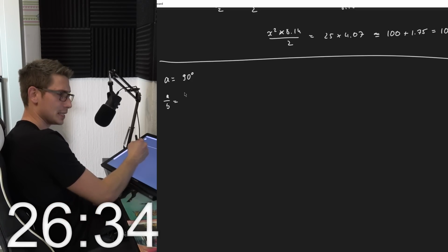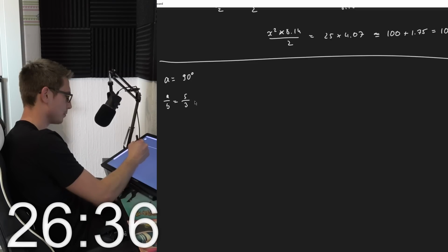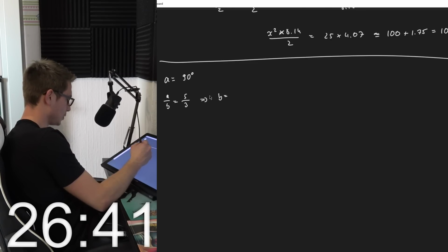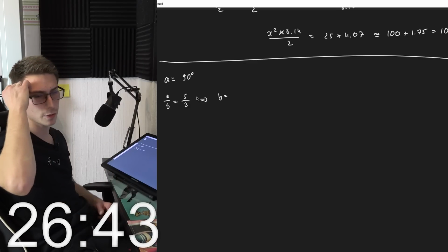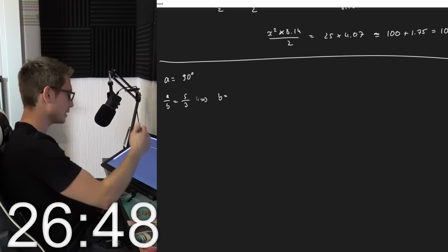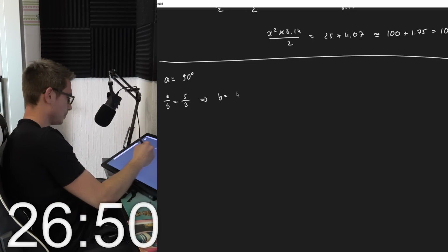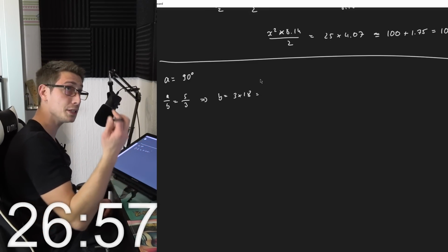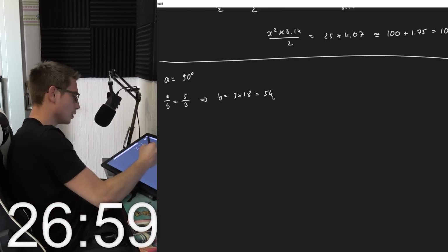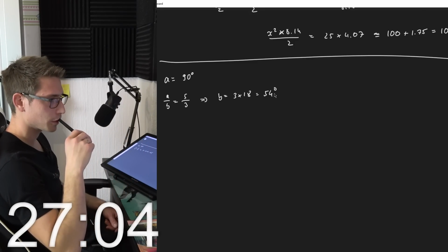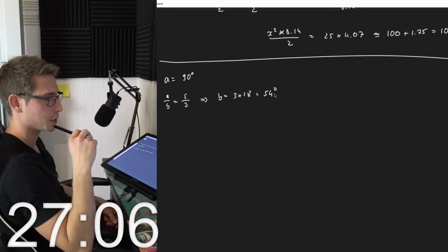A divided by b is equal to 5 divided by 3, meaning b is equal to, okay, 90, so we have to expand this by 18. So 3 times 18, which is going to give us 54 degrees. Okay, 54 degrees.